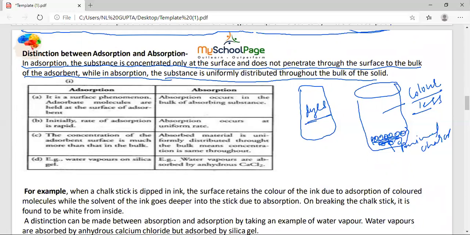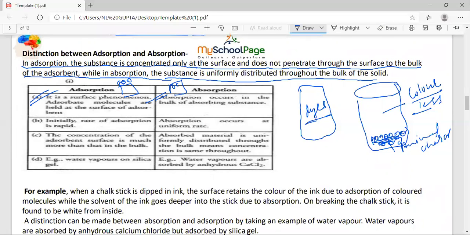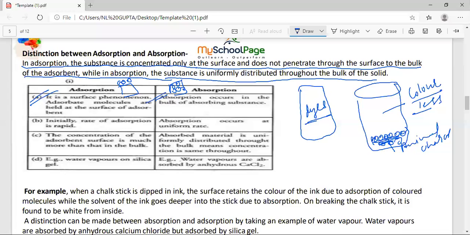So adsorption is a surface phenomenon, and absorption is a bulk phenomenon, inside. Next, initially the rate of adsorption is rapid, and absorption occurs at a uniform rate. Next, the concentration on the adsorbent surface is much higher than in the bulk, while in absorption the concentration inside is higher. Example: water vapor on silica gel, and water vapor on anhydrous calcium chloride.